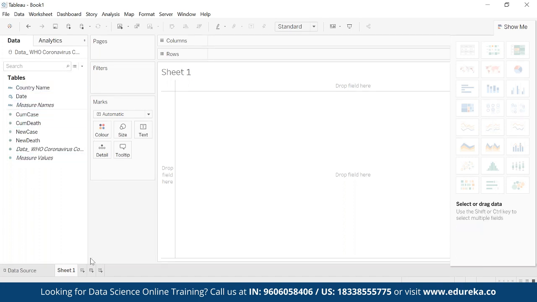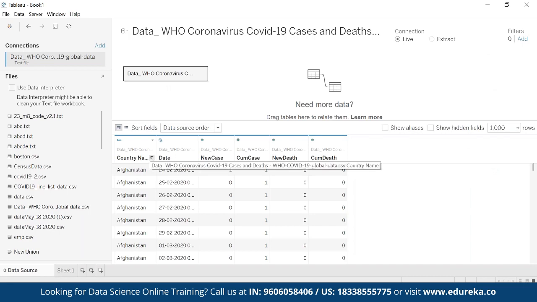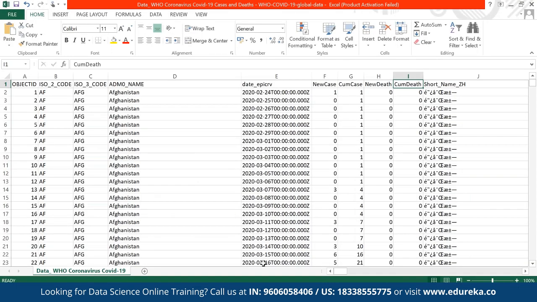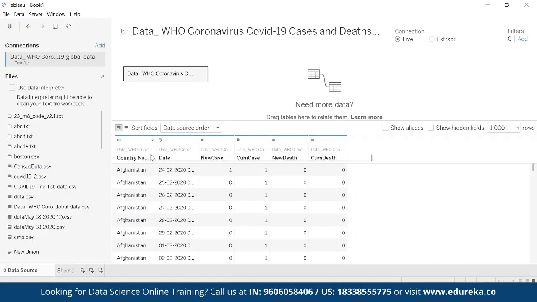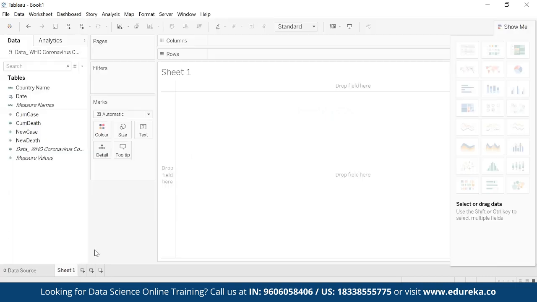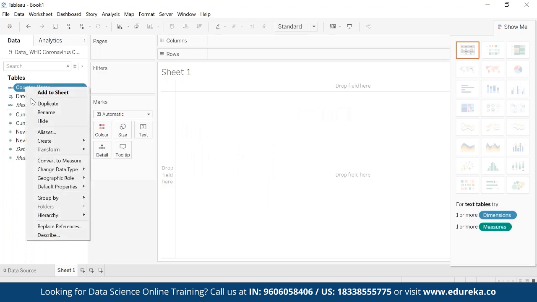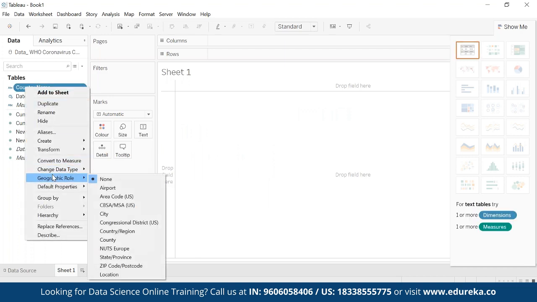But as the source name was ADMO name, Tableau was not able to understand that it is a geo dimension. So I have to explicitly make this particular column a geo dimension. For that, I'll go to the country name, right click, and there is an option of Geographic Role. From here, I can select Country slash Region.